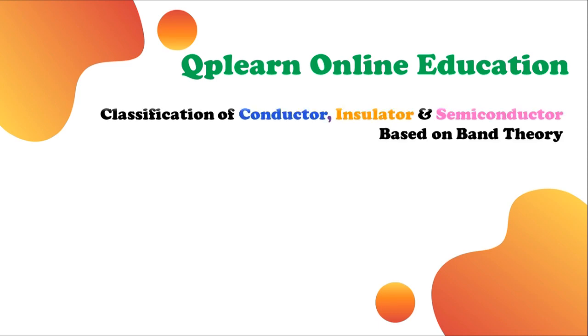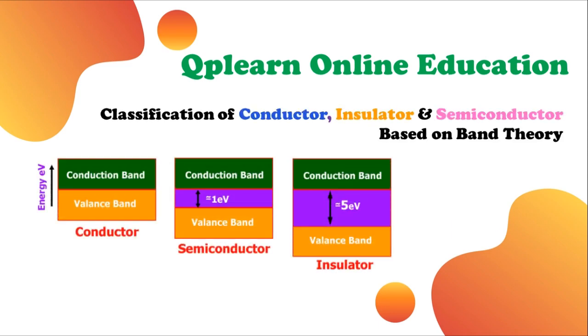Today is one of our new topics, that is classification of conductor, insulator and semiconductor based on band theory. Here is the diagram which represents the conductor. The conduction band and valency band of conductor, semiconductor and insulator we will discuss one by one in detail. Okay, now let us start.